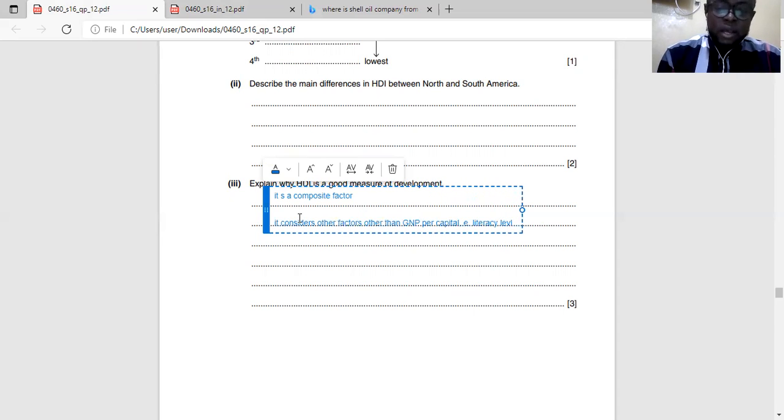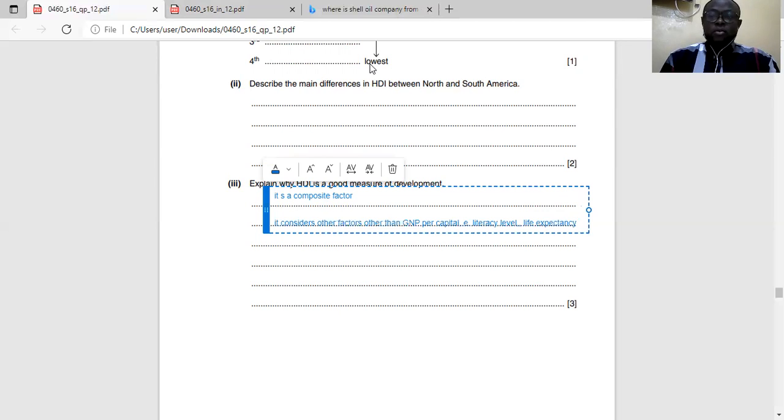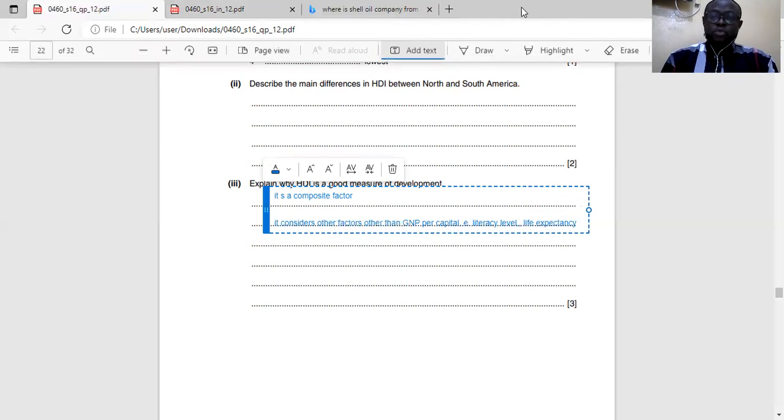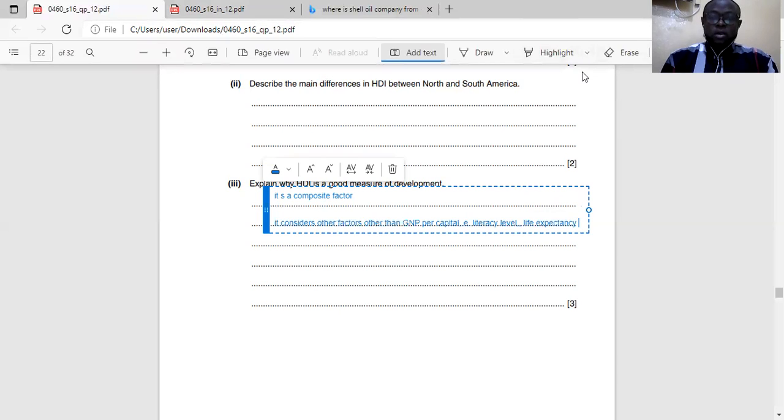Literacy level is the amount of adults that can read and write in a country. So the higher they are, the more a country develops. Then it looks at life expectancy, which is how old people are expected to be in a country.